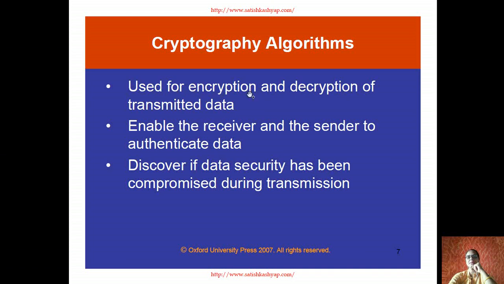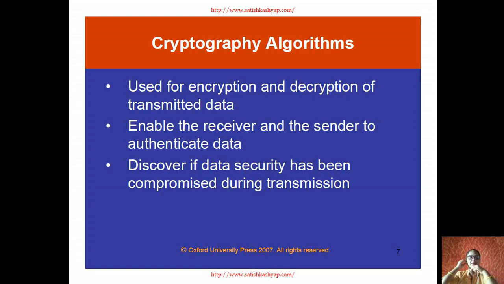It is used to encrypt and then decrypt the transmitted data, which enables the receiver and the sender to authenticate the data. While the sender is sending the information, it is encrypted, and after it is received at the destination, the same data is regained using decryption. This is done using something called a security key, the cipher key. The cipher key is known to the sender and the receiver, and it is used by the receiver, and if it matches, then the data starts decoding, that is decrypting, and the data is available in its original form.